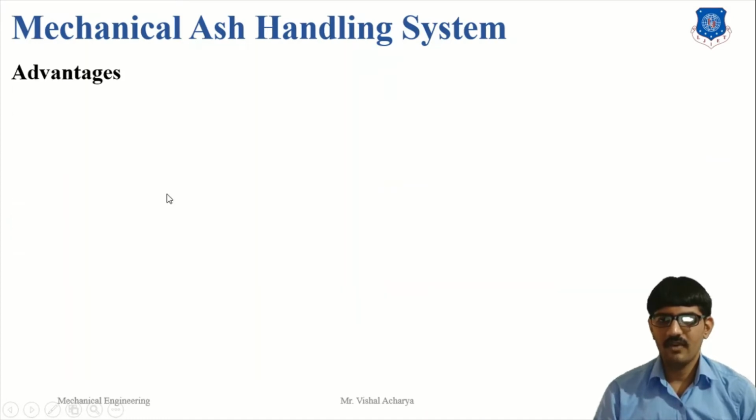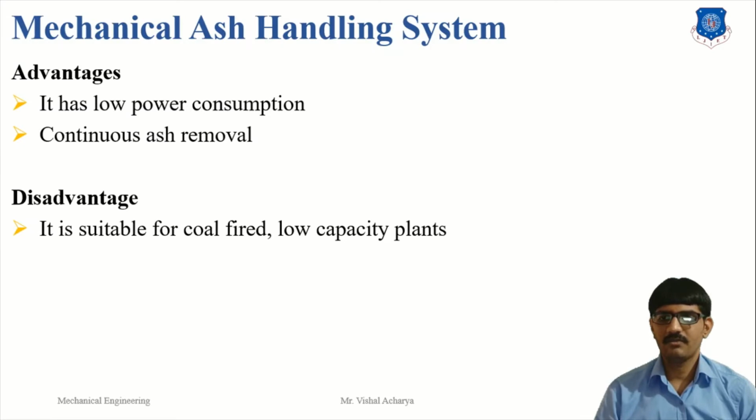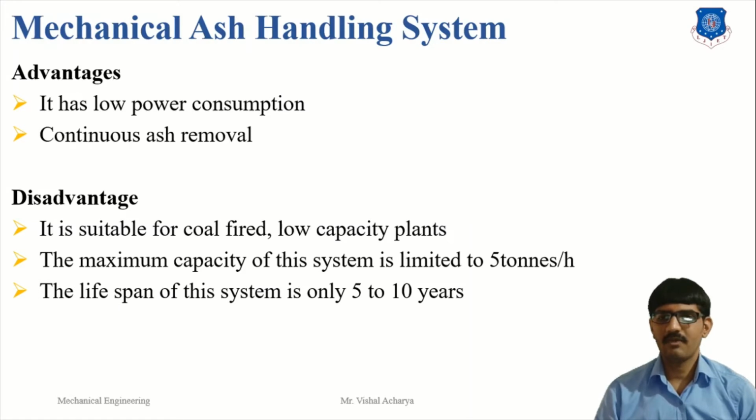The advantages of the mechanical ash handling system are very low power consumption and continuous ash removal. The disadvantage is that it is suitable only for coal-fired, low capacity plants. The maximum capacity of this system is limited to 5 ton per hour. The lifespan of this system is only 5 to 10 years.